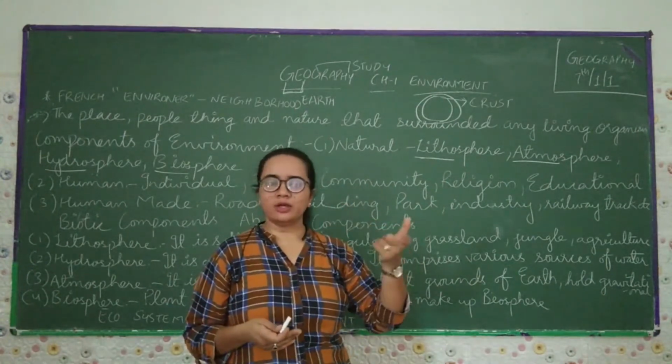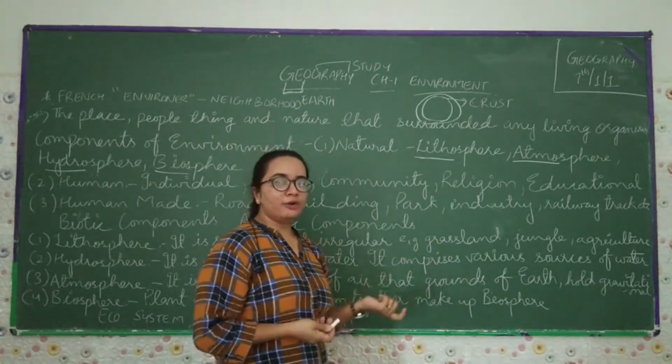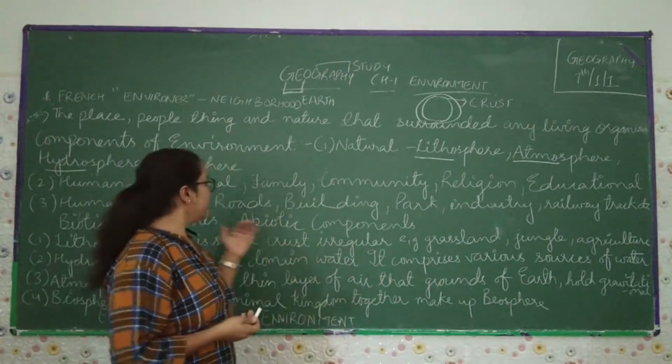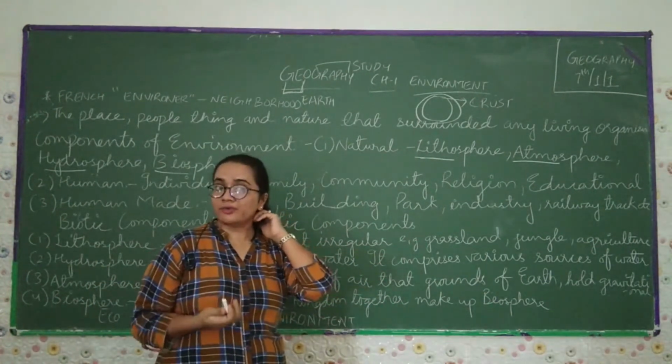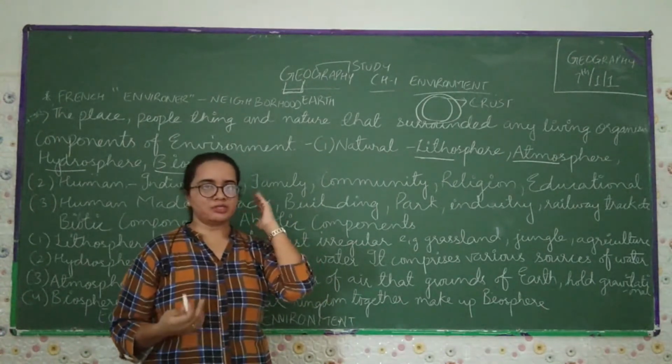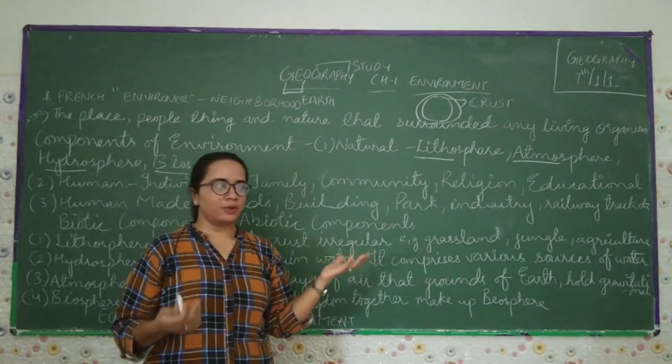Atmos means air, the air which we breathe. Hydro means water, the water which we drink. And biosphere means living organisms or life, where humans and animals live in their surroundings.